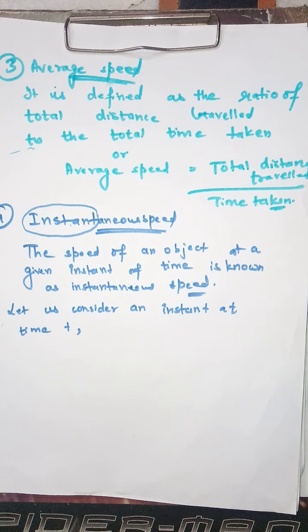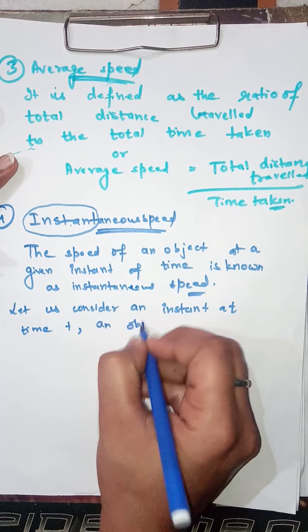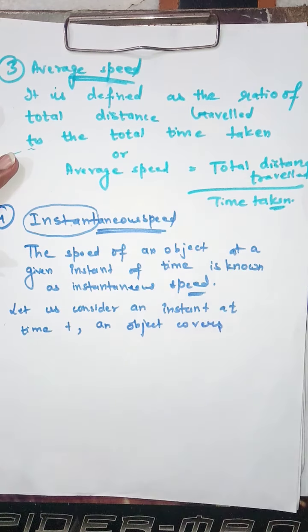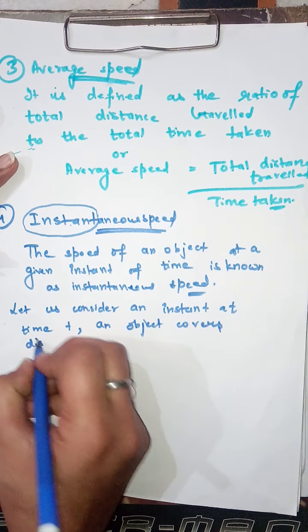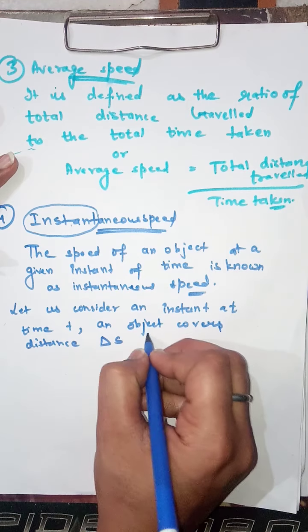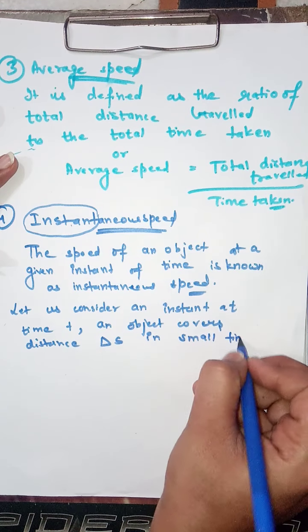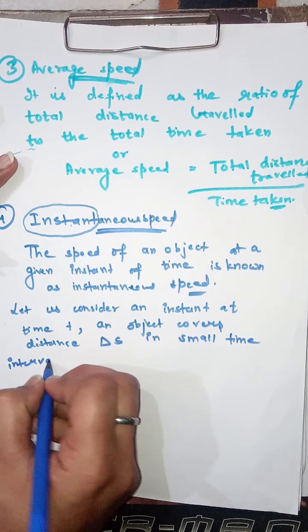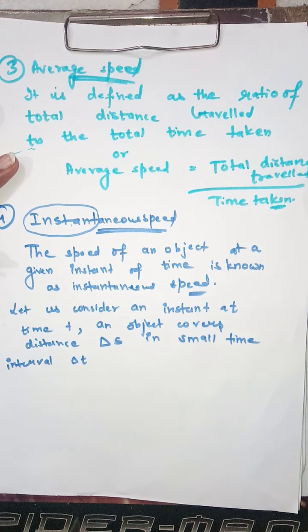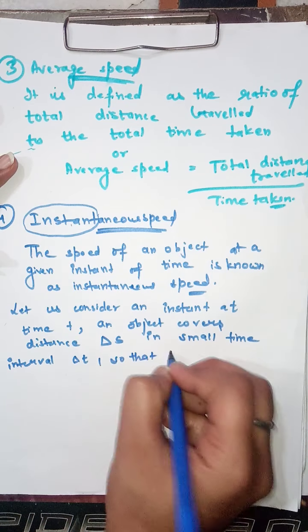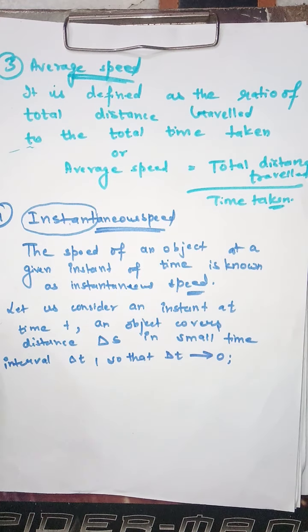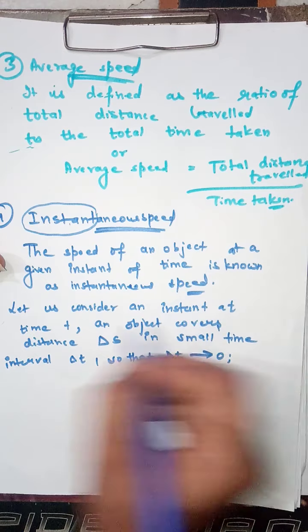हमने एक small time लिया t, such that an object covers distance delta s in small time interval delta t, so that delta t approaches 0. Why have I written delta t approaches 0 here? Because we have considered the small time interval delta t. I have written over here, let us consider an instant at time t.